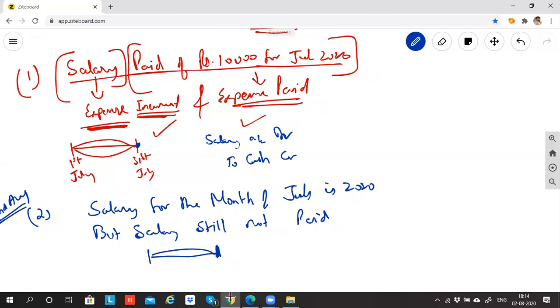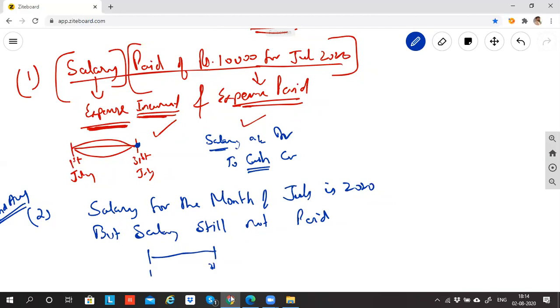Do you agree with me in the first question? Salary is debited, cash is credited because salary is expense, debit all expenses and losses. Cash is going out, so credit what goes out. So this is happening on 31st itself. Now what is happening in this case? Till 31st July, the salary is not paid. This is 1st and this is 31st.